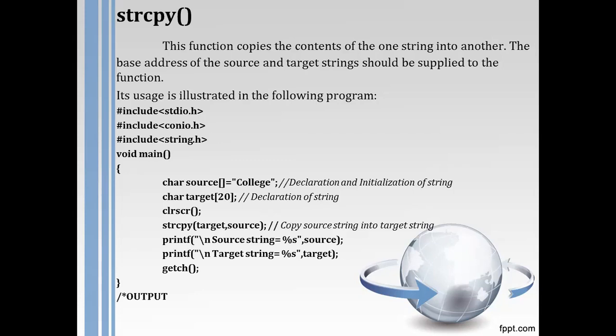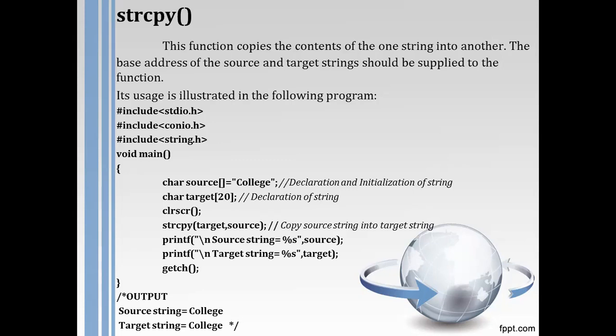Now guess what the output will be. The source string is equal to college, and the target string is also equal to the source string, because we have copied it. Hope this part is understood.